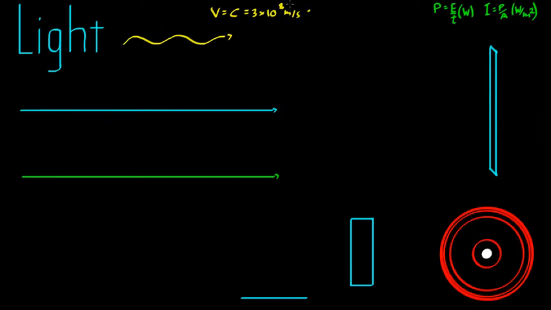If light does have a constant speed, and we can say since light is a wave, that it has this wavelength here, then we know from sound that the velocity of sound is equal to the wavelength times the frequency. The same goes for light. The speed of light is equal to the wavelength, which we measure as a distance, so in meters, multiplied by the frequency of light. And we can calculate the frequency of light by dividing c by lambda.